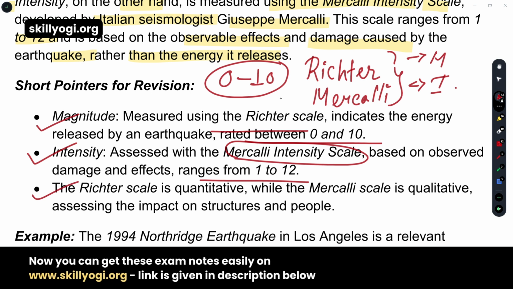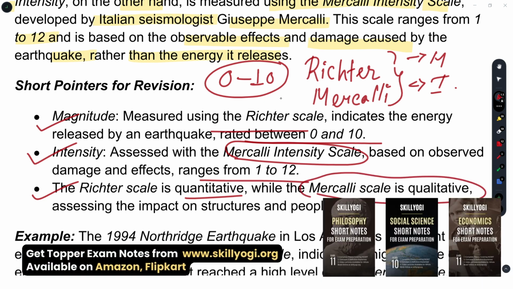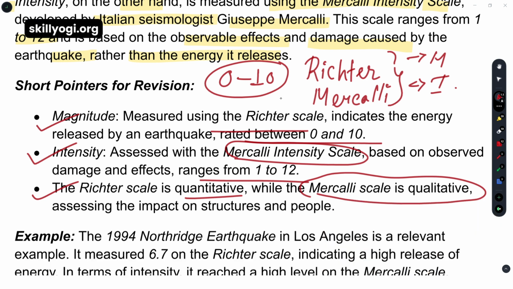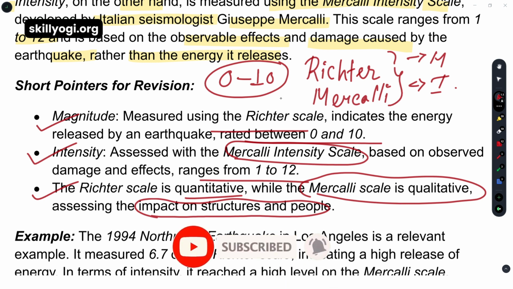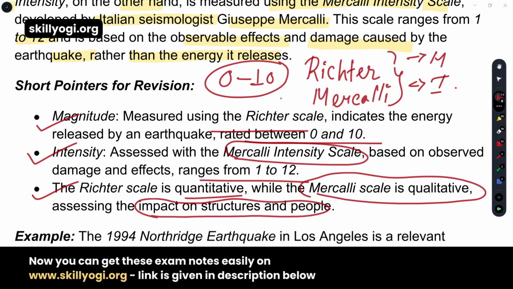The Richter scale is a quantitative scale, which means the value is also written over there. And the Mercalli scale is qualitative, which means it reflects the quality, how much destruction happened. It assesses the impact on structures and people. That means both scales have different working activity. Richter is quantitative, with values between 0 and 10, and the Mercalli scale is qualitative.